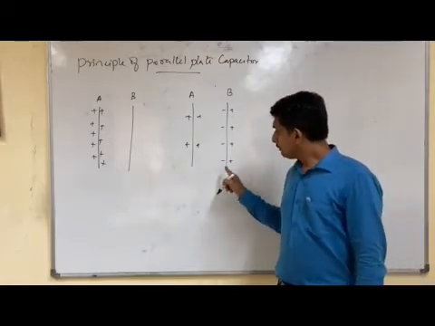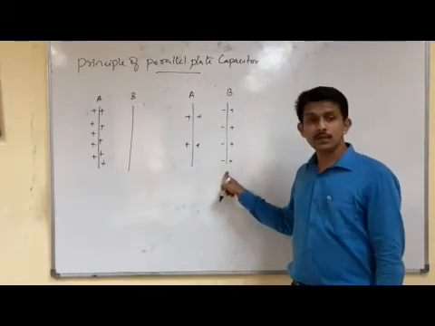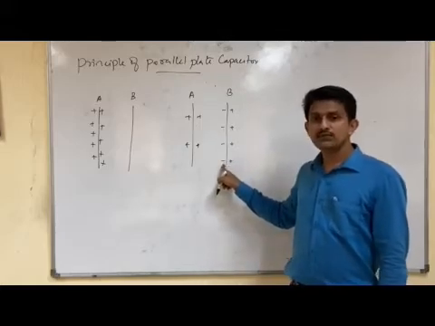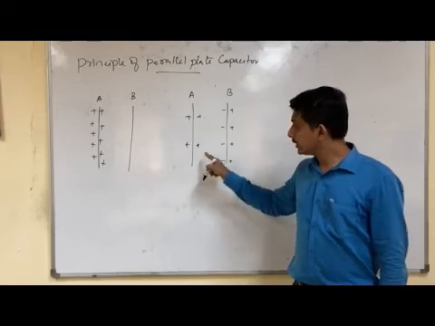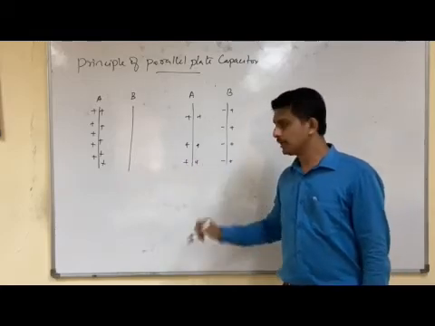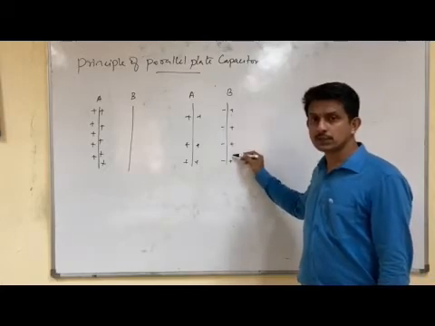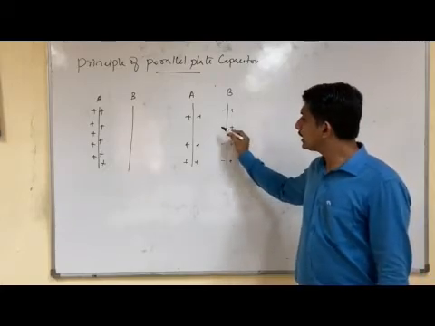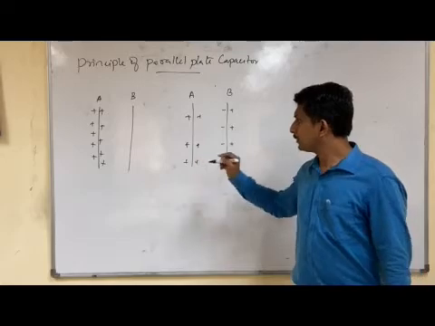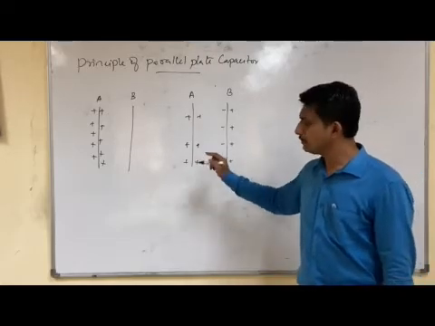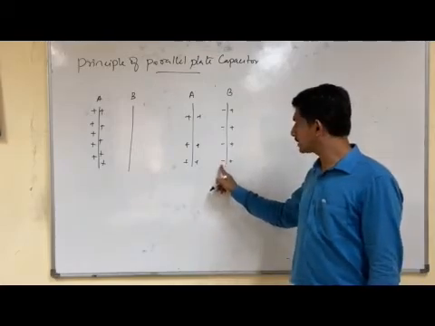When we consider plate B, positive charge and negative charge are both there. The effect of the negative charge will decrease the potential on plate A. In the same way, the positive charge on plate B increases the potential on plate A. But which charges are closer?